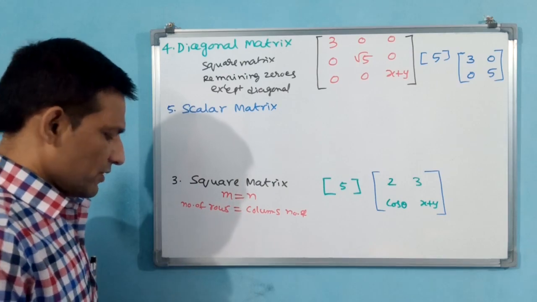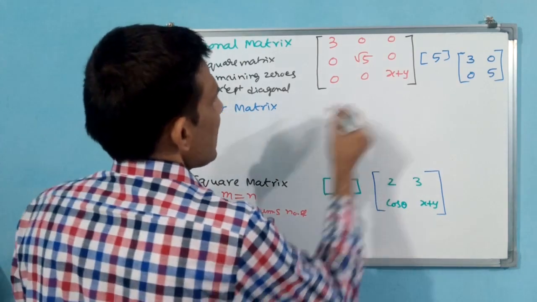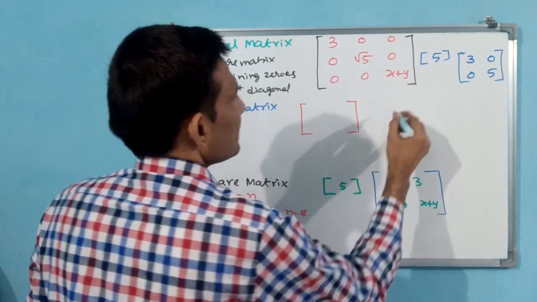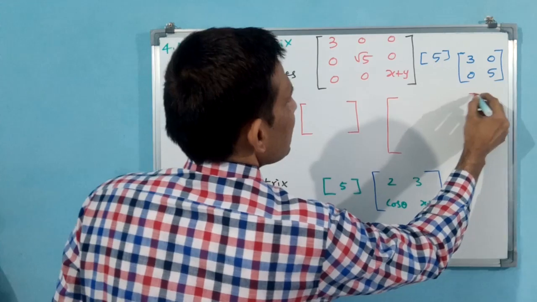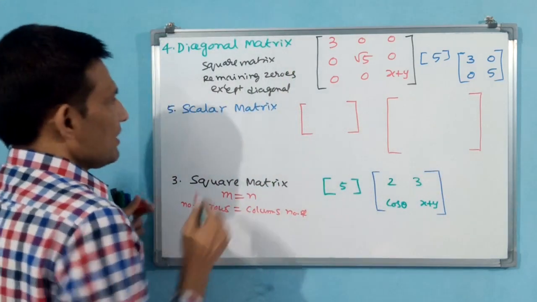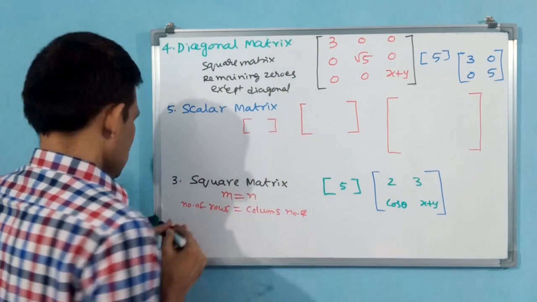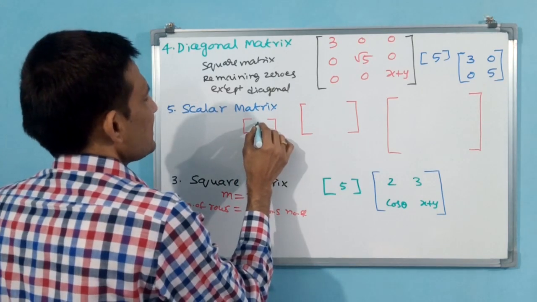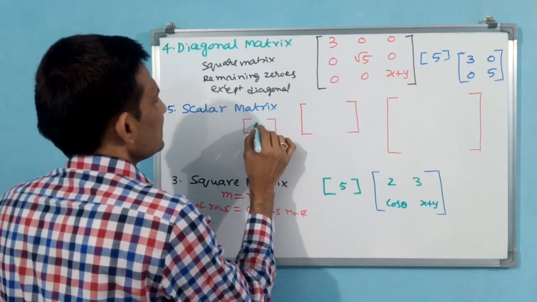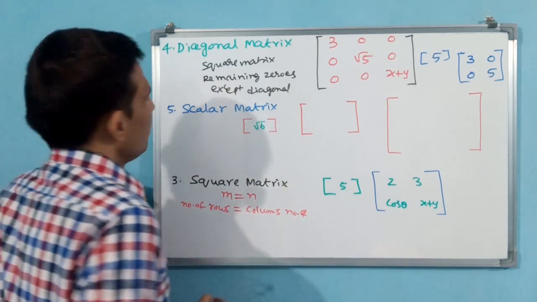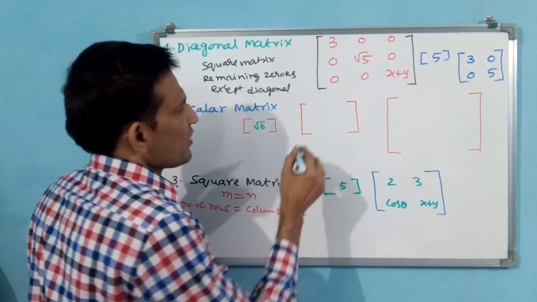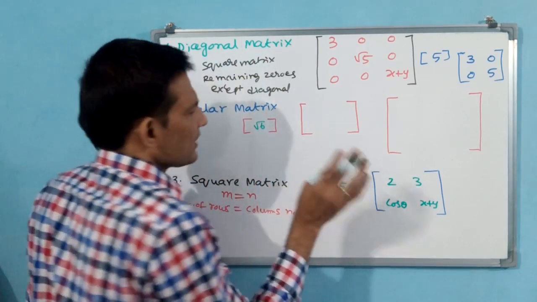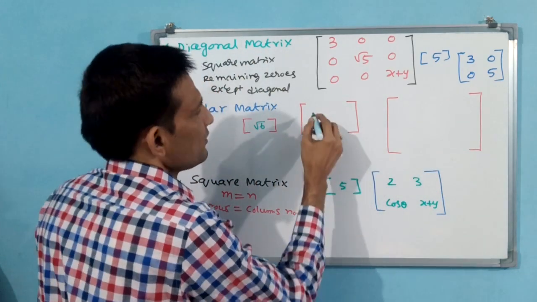Scalar matrix. Now I am writing first a 2 by 2 scalar matrix, then I will write a 3 by 3 also, and 1 by 1. In the 1 by 1, I will write 3 or 4 or root 6. Root 6 here I am writing. Now, scalar matrix: first of all, a scalar matrix is a diagonal matrix. First let me write, and I will explain to you.